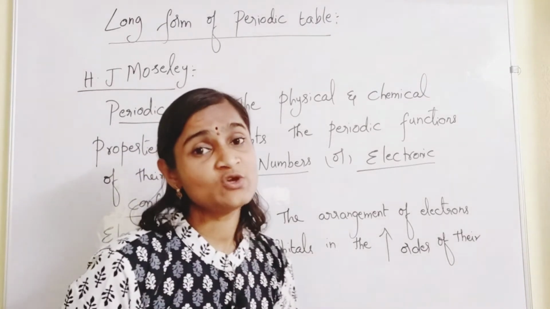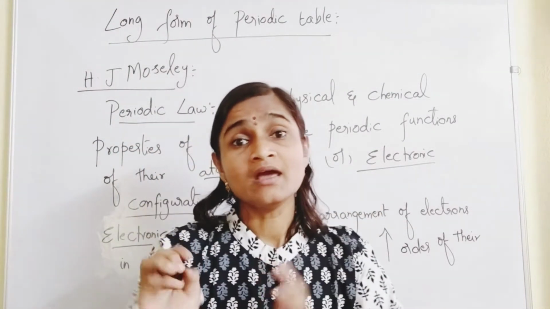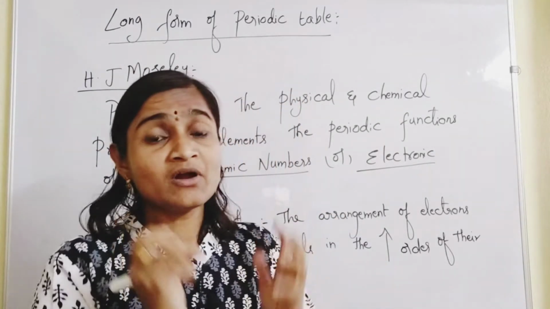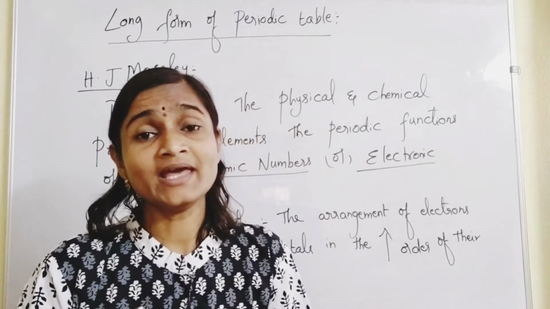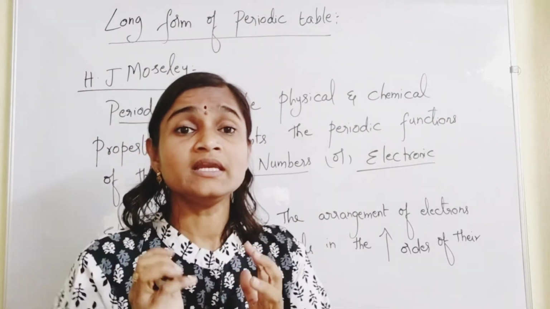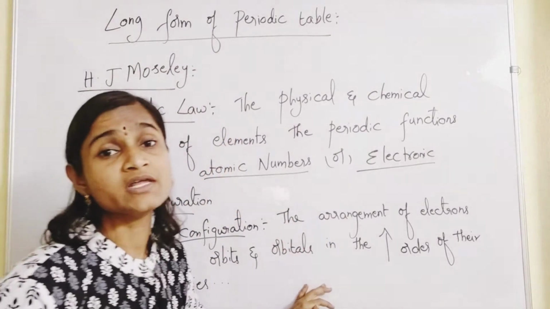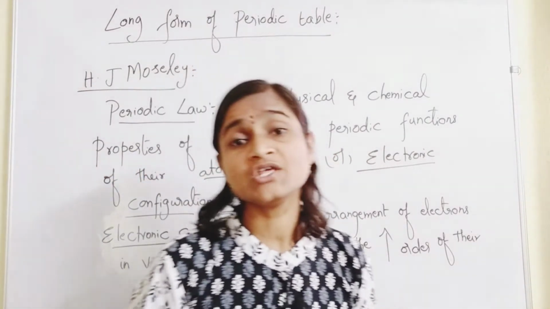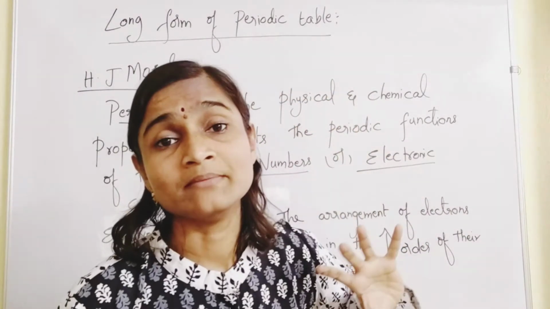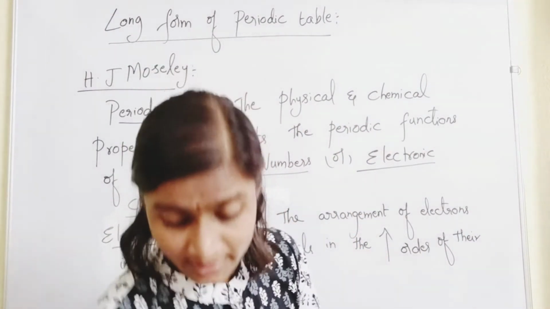It is the arrangement of electrons in different shells and subshells. This you might have learnt in the atomic structure lesson. In the structure of the atom, we have learnt that a number of shells or orbits will be there, and subshells also exist. How electrons are arranged in shells and subshells, that arrangement you call electronic configuration. Based on the electronic configuration of each and every element, the elements which are available are arranged in that way.